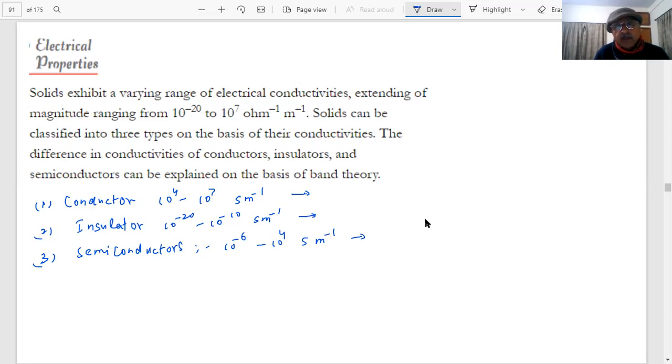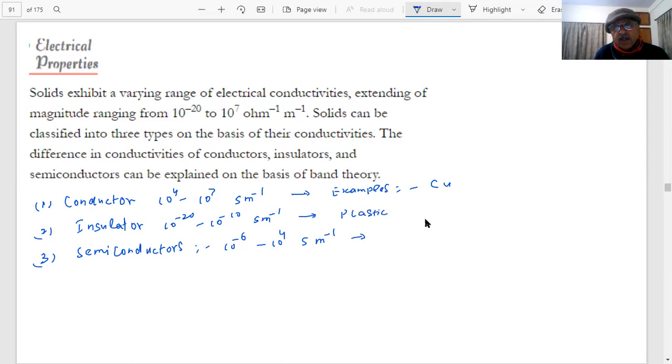Conductors are metals. That we know, metals are conductors. Give examples. Which metal have you said? Copper. Okay. Now insulators: glass, plastic, rubber.